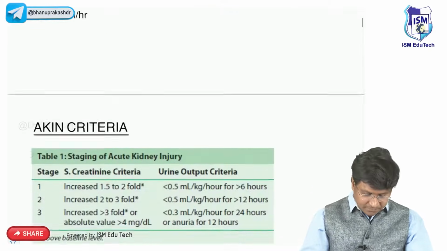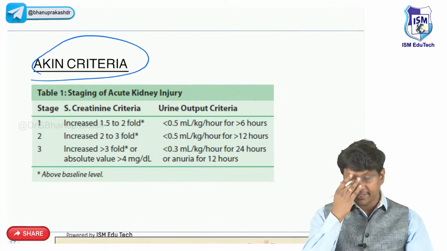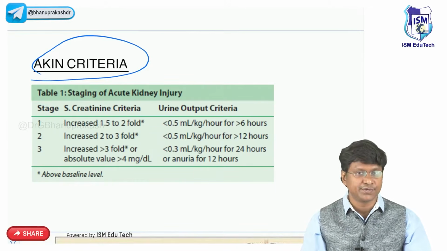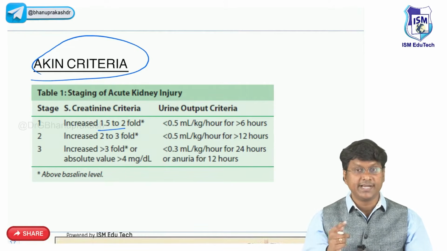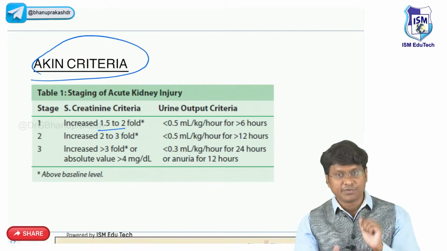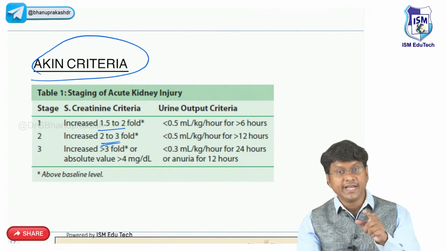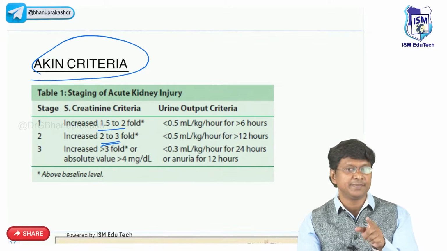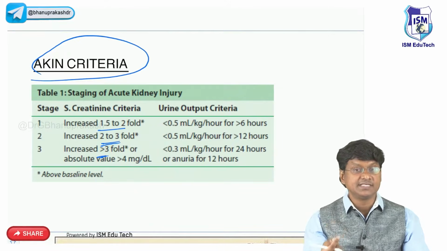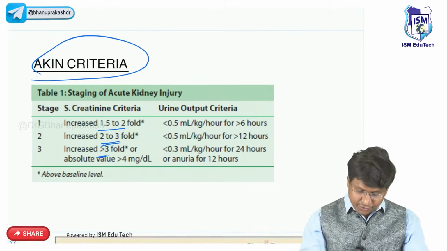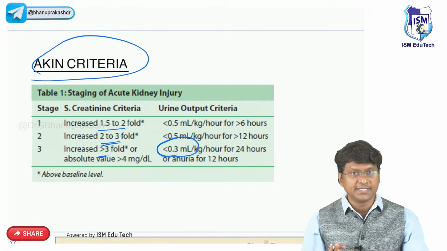But we have one more important criteria, called the acute kidney injury network criteria. In this criteria, what they have mentioned is the staging of acute kidney injury, that is stage 1, 2, 3. In stage 1, the creatinine is elevated 1.5 to 2 folds and the urine output is reduced to less than 0.5 ml for more than 6 hours. In stage 2, the increase in serum creatinine is 2 to 3 folds and urine output is reduced to less than 0.5 ml per kg per hour for more than 12 hours. In stage 3, the serum creatinine is elevated more than 3 folds and the urine output is reduced to less than 0.3 ml per kg per hour for 24 hours. So this is the staging of acute kidney injury.